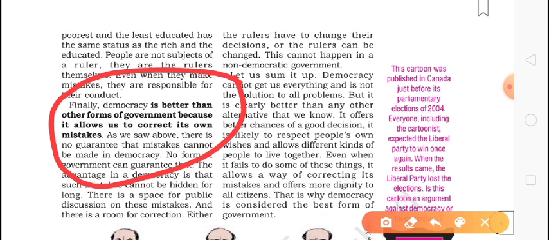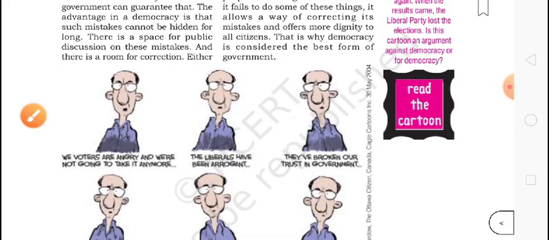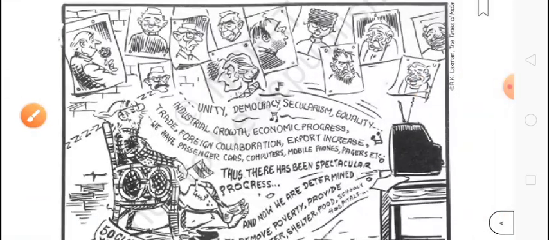They can discuss it, and they can just take it back. So that's why we can say this is a better form of government than other types of governments. Here you can also see the cartoons.